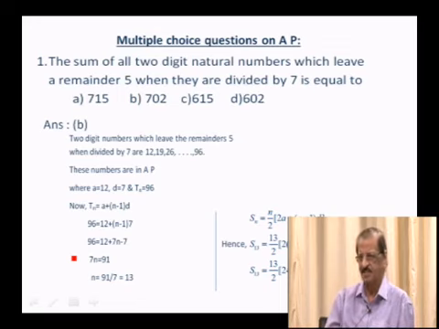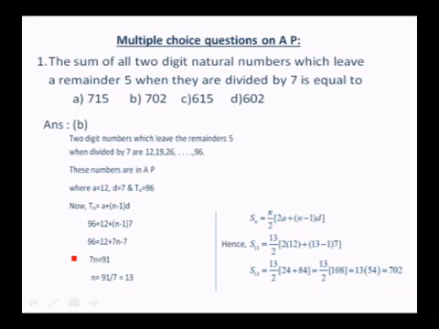The last number is 96, because you cannot take 99 as the last number. So you have to take 96 because it leaves the remainder 5 when divided by 7. Now if you consider these numbers 12, 19, 26, etc. 96, it's an AP with first term A equals 12 and common difference 7. And the last term Tn is equal to 96. First let us try to find out the last term and the value of n.